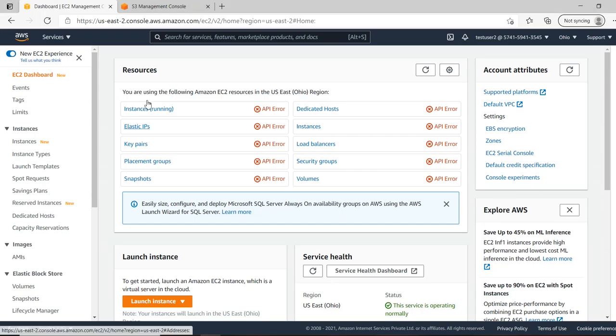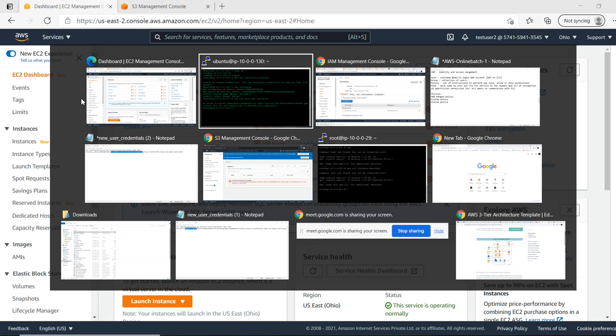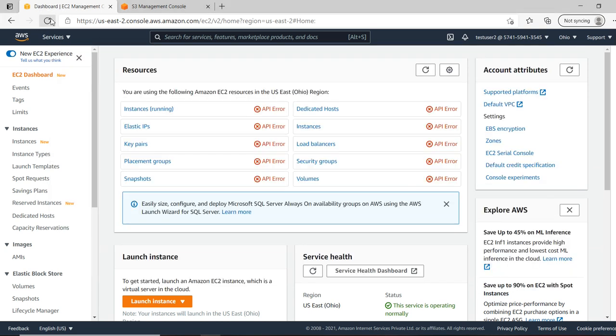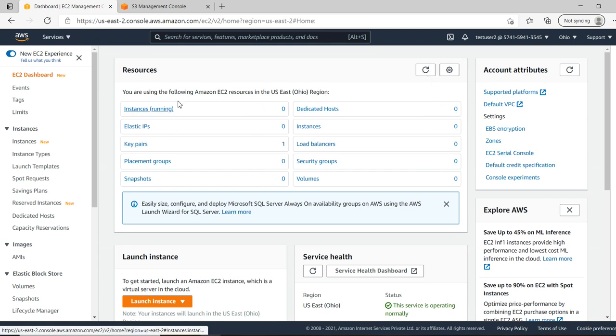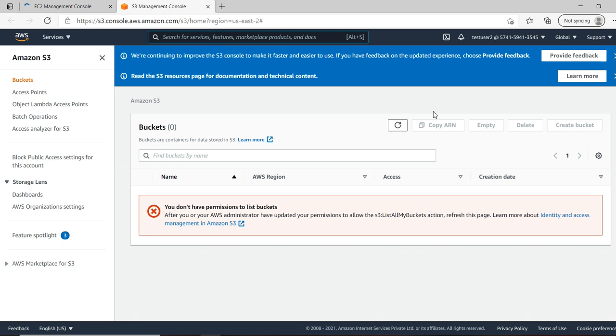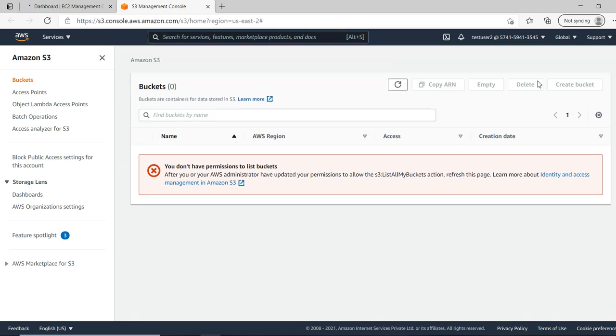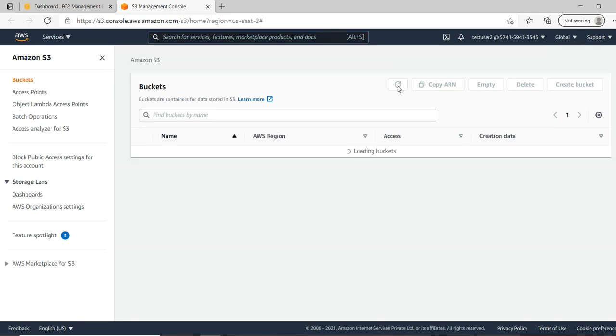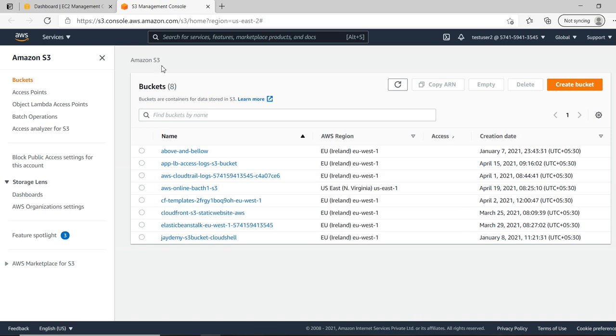Let us navigate to user 1. Let's refresh this. What you will get, we'll see. You can see now the error is gone away, and I'm unable to see the instances because my region is EU Ireland, where I have my servers already up and running. So let's navigate to that, and in S3, because there is no region specific in S3, you will get the list of buckets. Yes, you got this right.